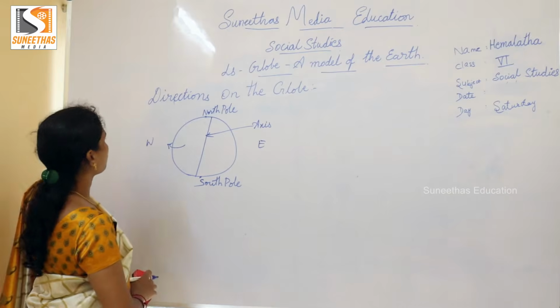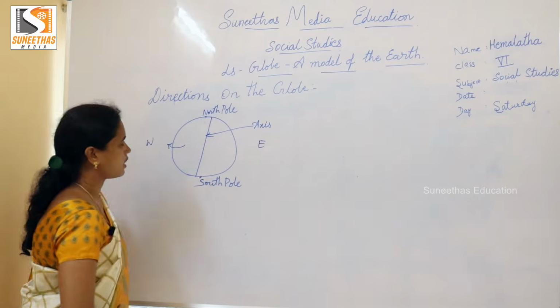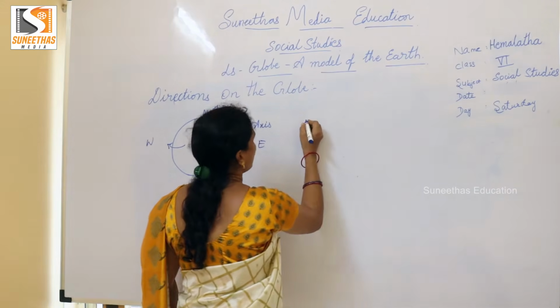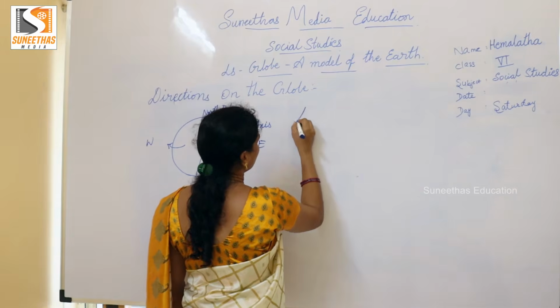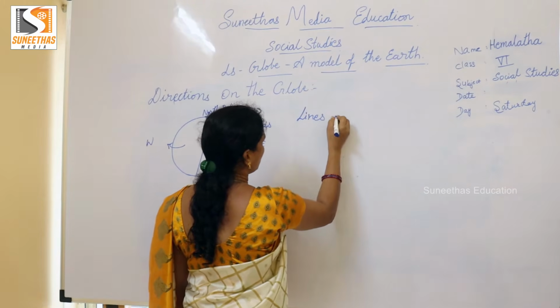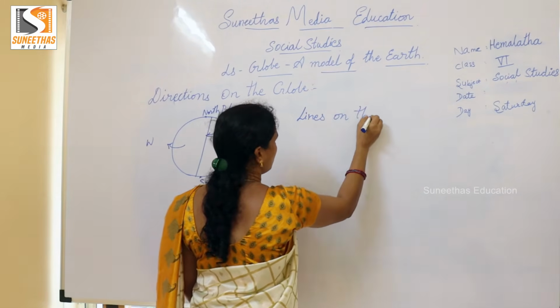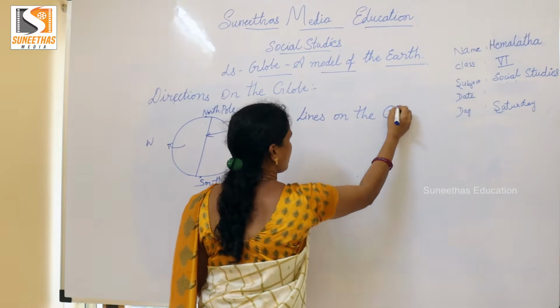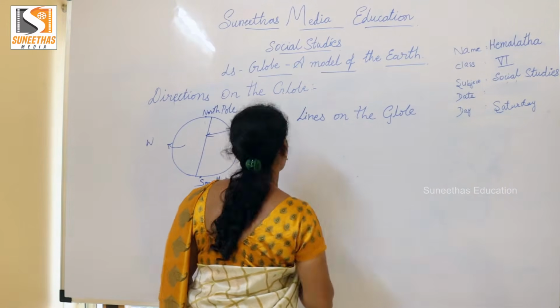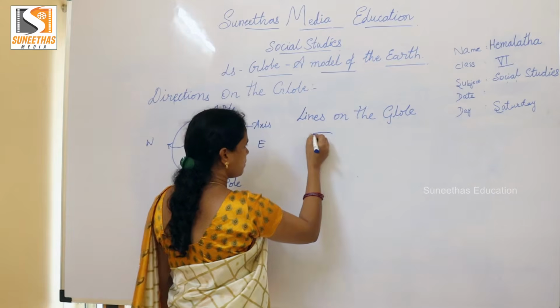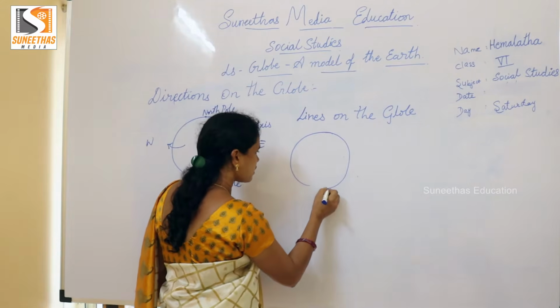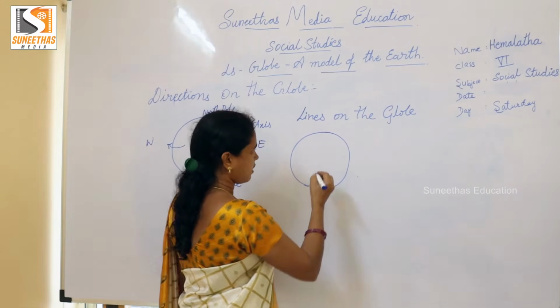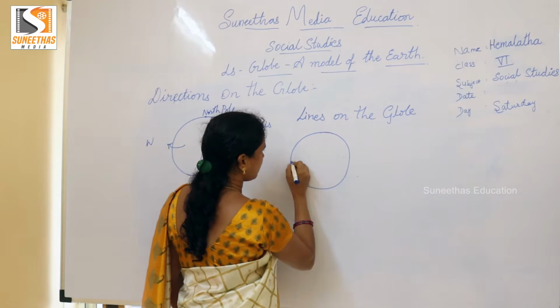Next we learn the lines on the globe. If you observe the globe, there are some lines.